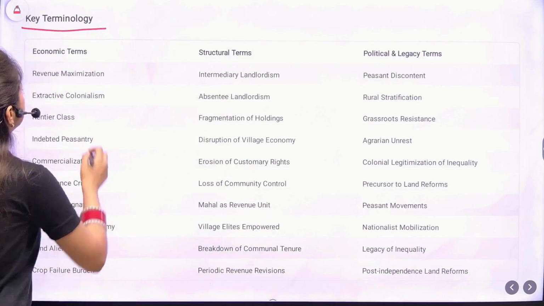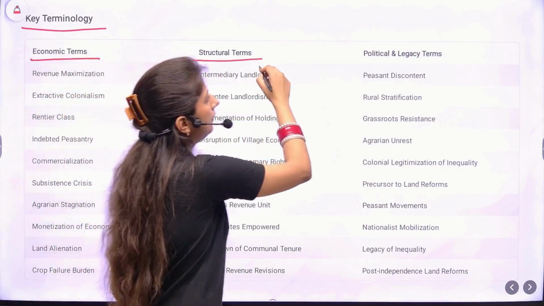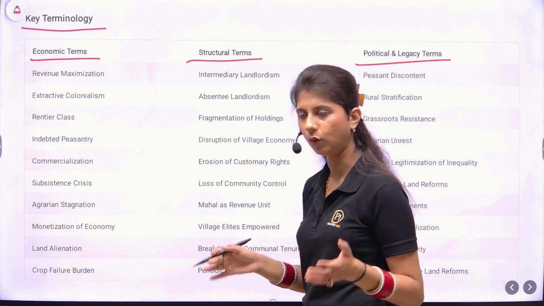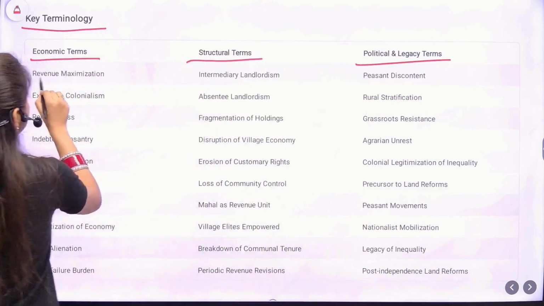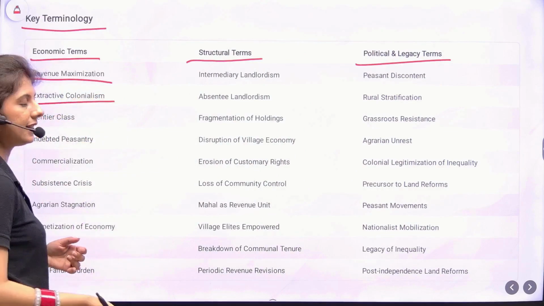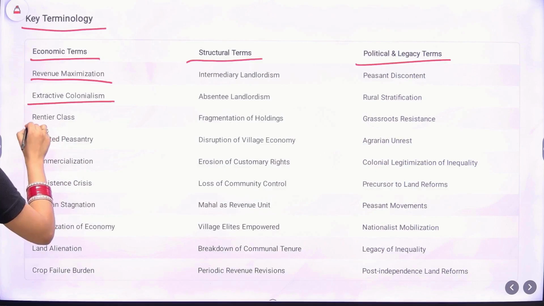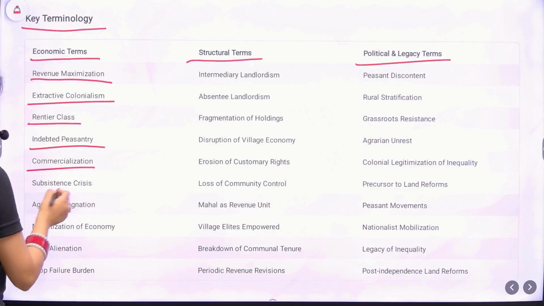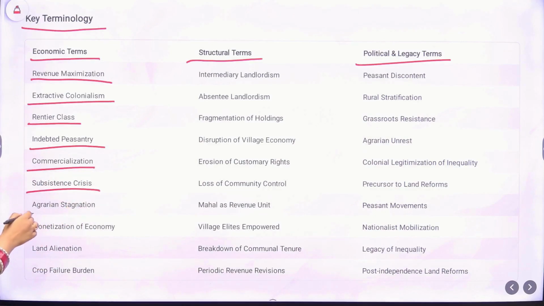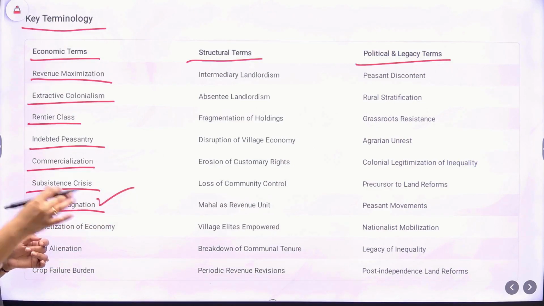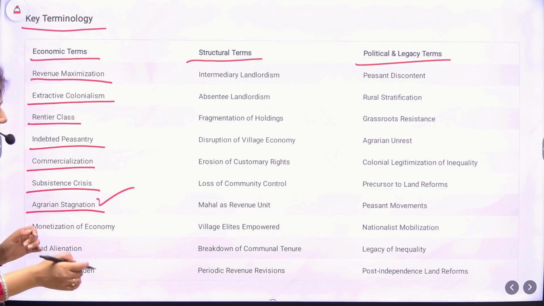Here, there are certain economic terms, structural terms, and political legacy. Now, these terms are not only going to help you in this answer, but in history as a whole as well. So, revenue maximization, extractive colonialism; while writing answers, while writing essays, these terms can be used. Rentier class, indebted peasantry, commercialization, subsistence crisis, agrarian stagnation. Why? Because there were no incentives to work and improve the agriculture. So it gave rise to agrarian stagnation.